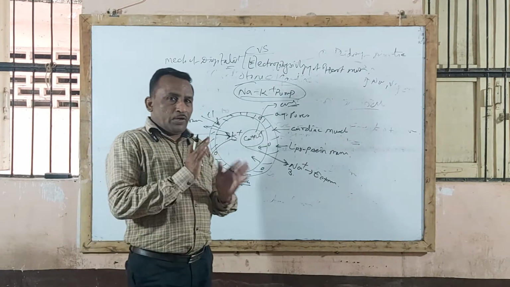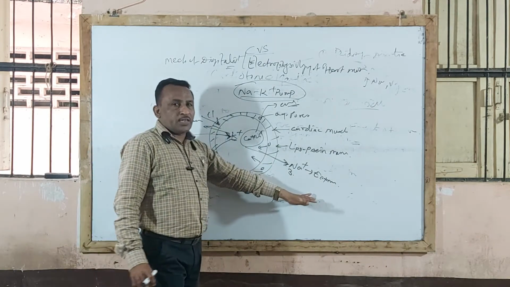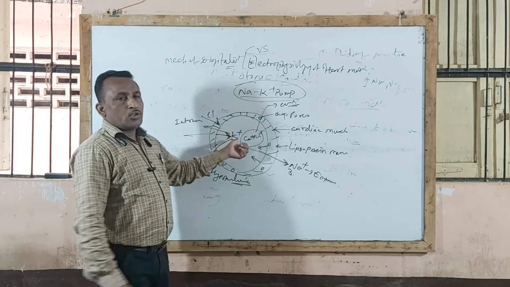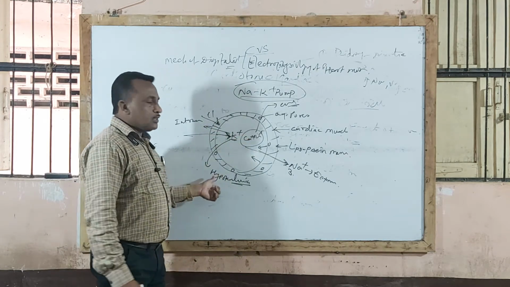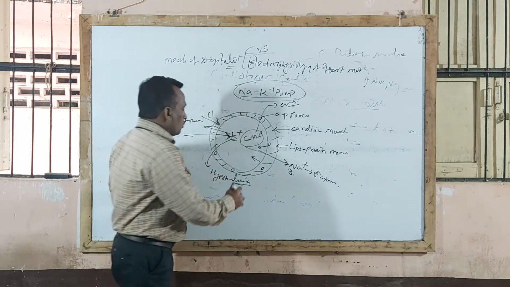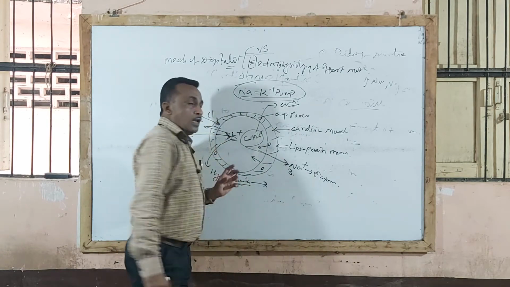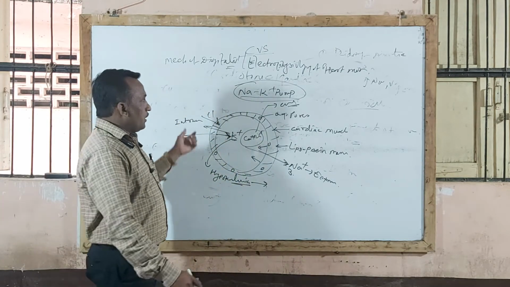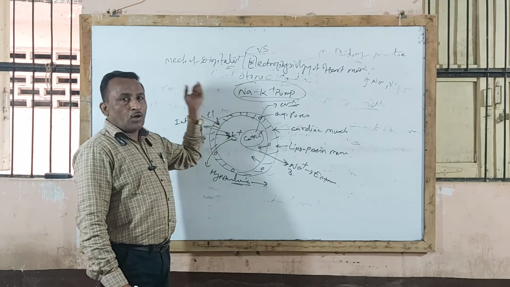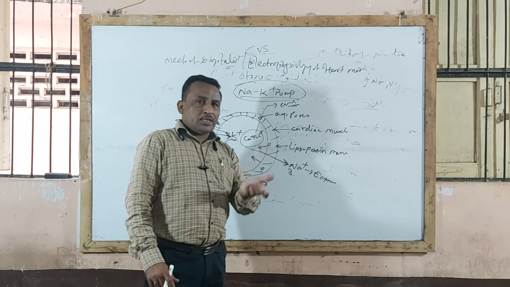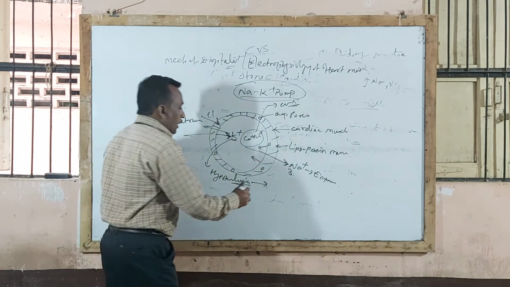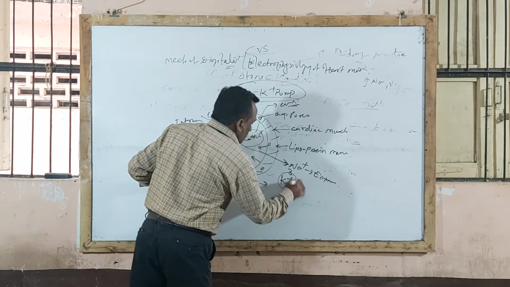And due to this hypokalemia effect, whenever digitalis or digoxin tablets or injectable preparations are given to the patient, they are always supplemented with potassium.